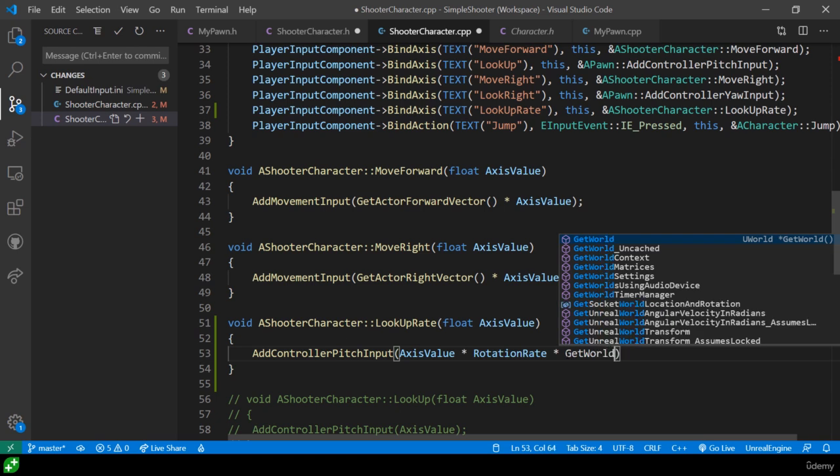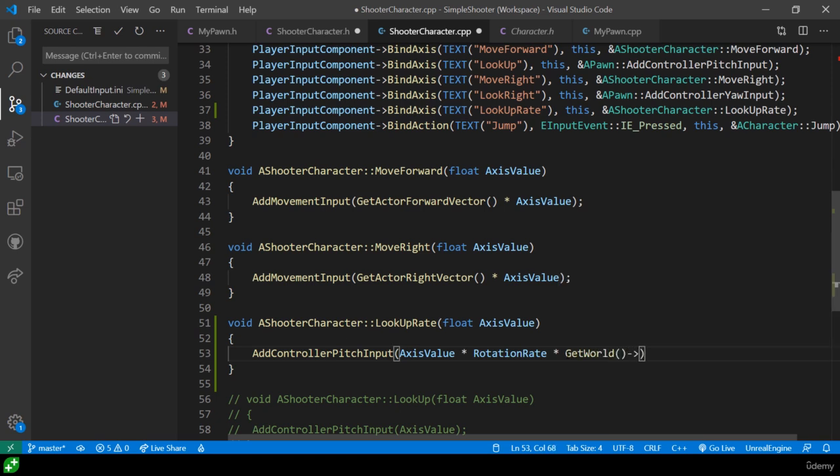Get world, first of all, because we want to get the level, or get the world around us, and then from that we use the arrow operator to do get delta seconds, which tells us that we want to get the amount of time that elapsed in the last frame, which gives us again this approximation of our frame rate at the current moment in time.